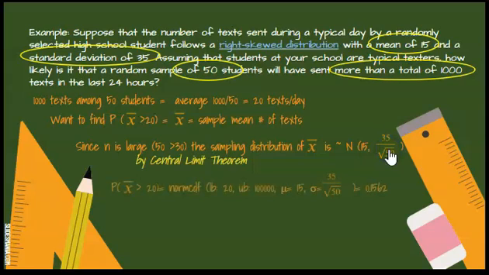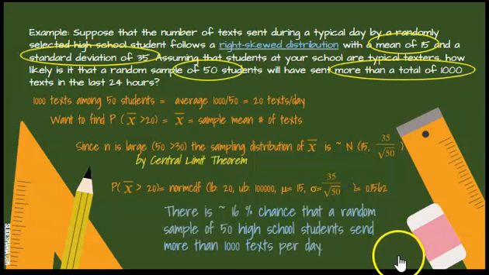So I can go back to the question. What's the probability that my sample mean is greater than 20? So I'm going to use normal CDF. My lower bound is 20. My upper bound is 10,000. You could use 1,000. That's fine. Mu is 15, Sigma is going to be this value right here, because it's from a sampling distribution, and I get this value of 0.1562. So if I put my interpretation, I would say there's approximately a 16% chance that a random sample of 50 high school students send more than 1,000 texts per day.